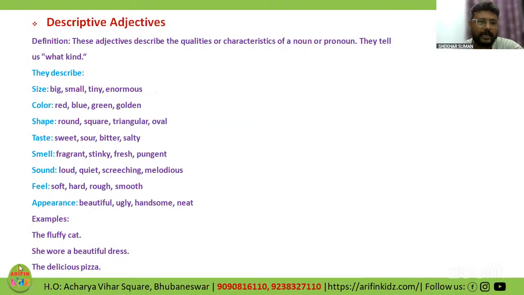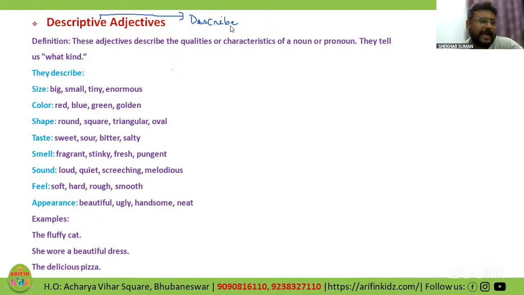Number one, descriptive adjectives. What are these adjectives? The term descriptive, if I take this, it comes from describe.